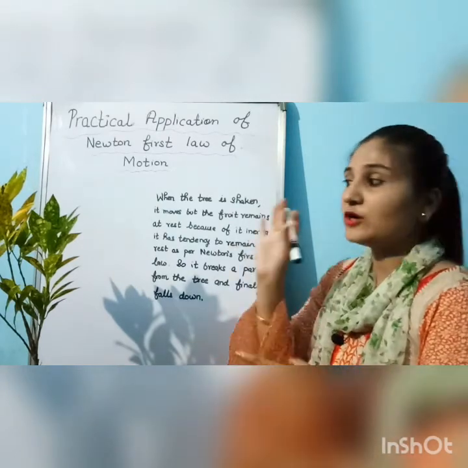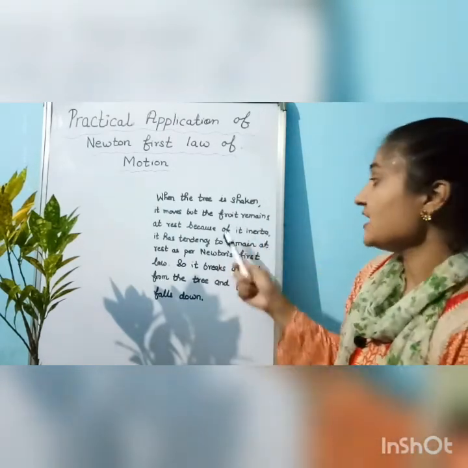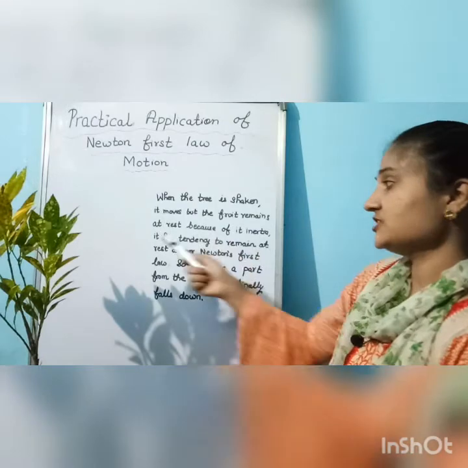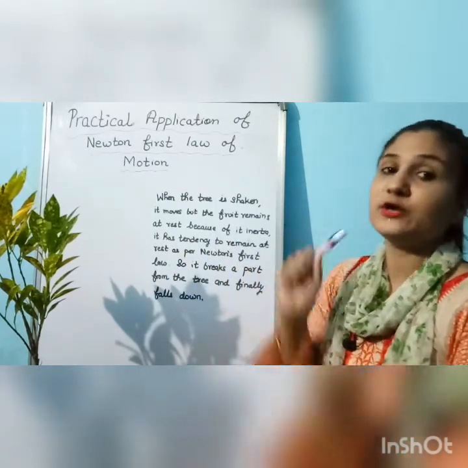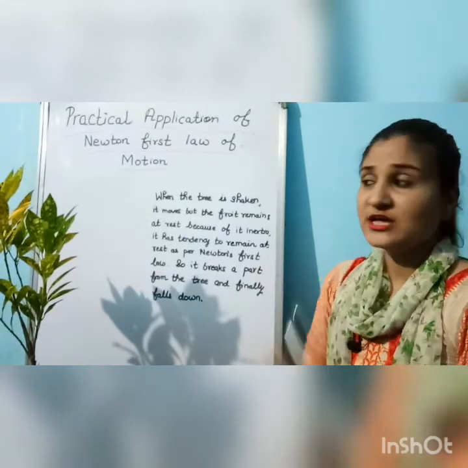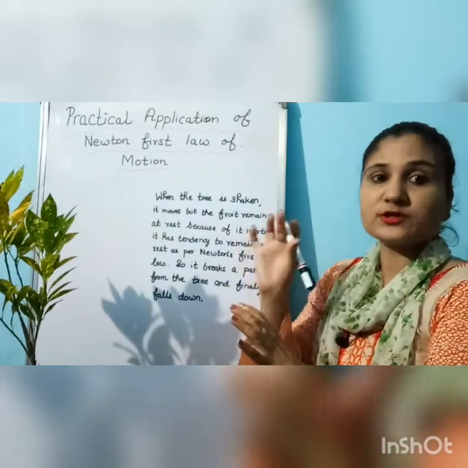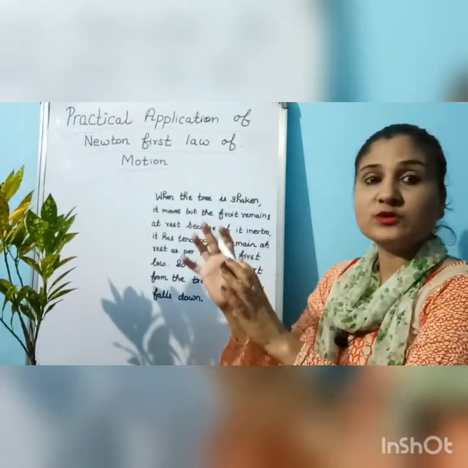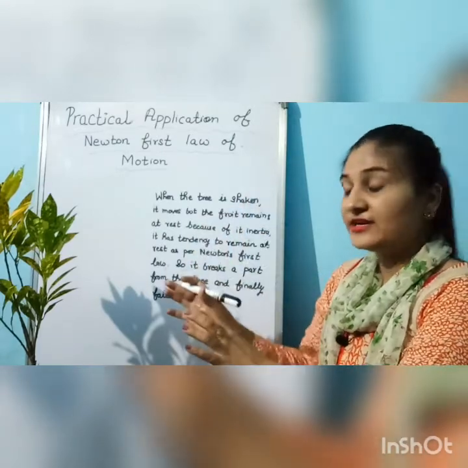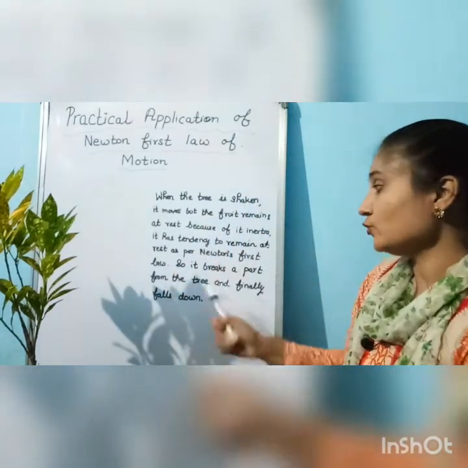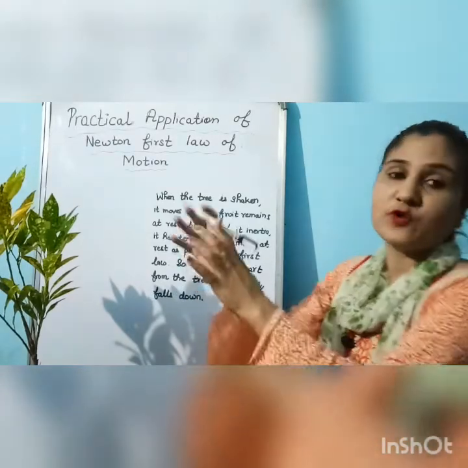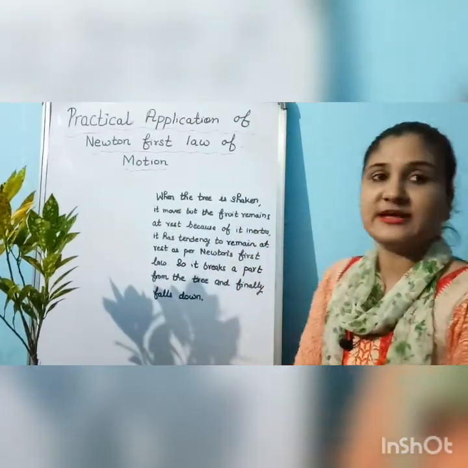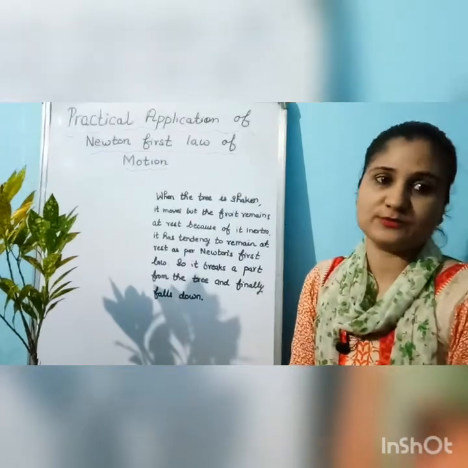Because we have not applied the force on the fruit, and because of its inertia, it has a tendency to remain at rest according to Newton's first law of motion. So the fruit remains at rest and the tree comes in motion, and due to this it breaks apart from the tree and finally falls down. So this is the application of Newton's first law.